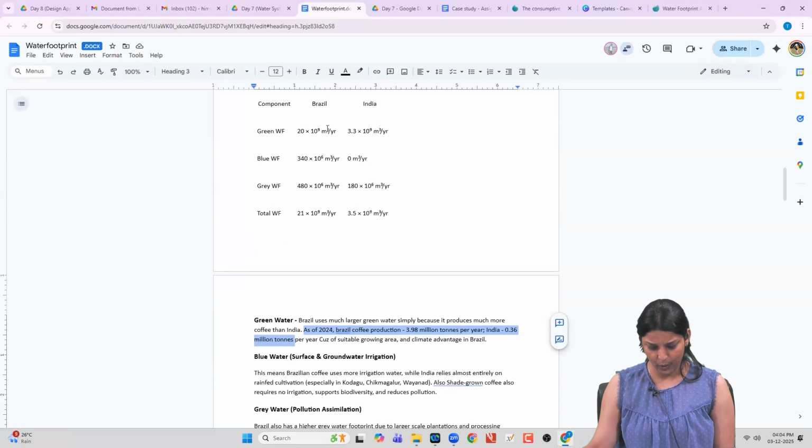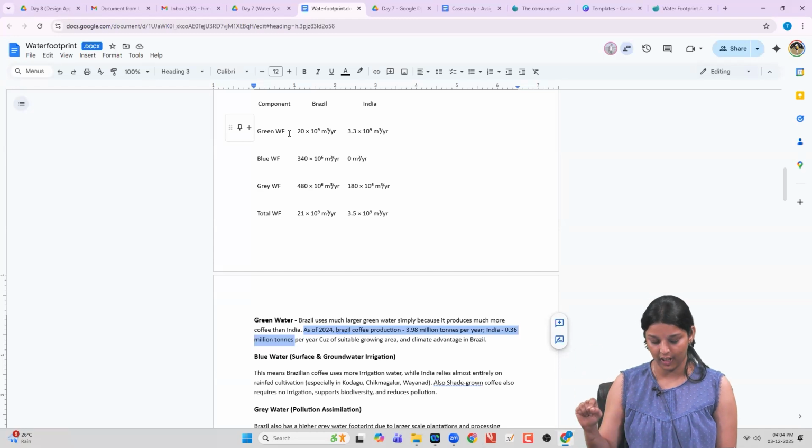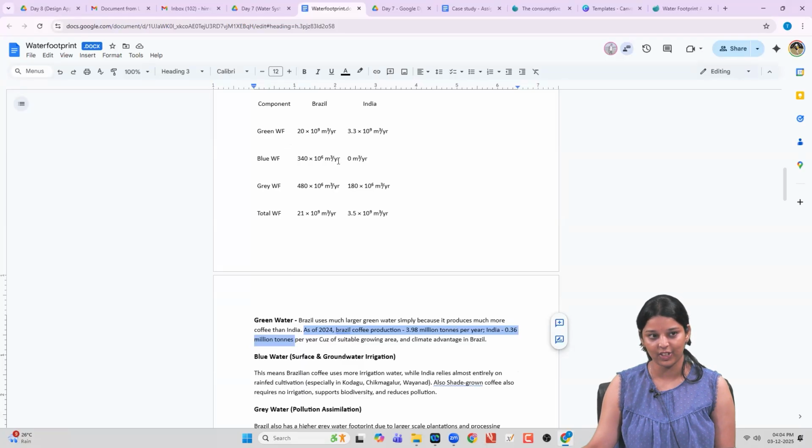But in Brazil, if you look at this, the coffee crop is consuming most of the water footprint. They are exploiting most of their blue water footprint because their climatic conditions are so much aligned with coffee production. If we were talking about virtual water being exported to different countries, is it sustainable to export coffee by exploiting the blue water footprint? That is what they have to look at as a policy decision. They also have to look at the fact that not for all seasons would the water availability be the same,